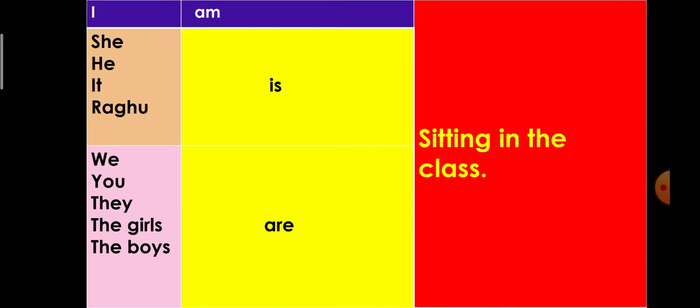For example, I am sitting in the class. She is sitting in the class. He is sitting in the class. It is sitting in the class. Raghu, a singular name, is sitting in the class. We are sitting in the class. You are sitting in the class. They are sitting in the class. The girls are sitting in the class. The boys are sitting in the class. This way we can use is, am and are with the ing form of doing words.